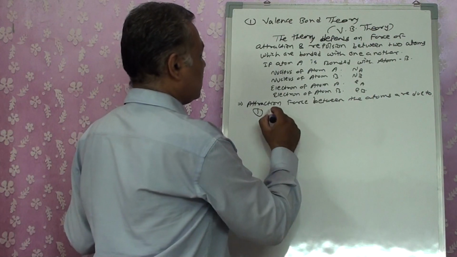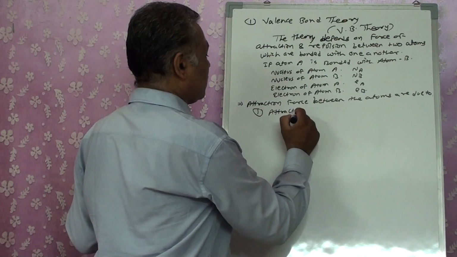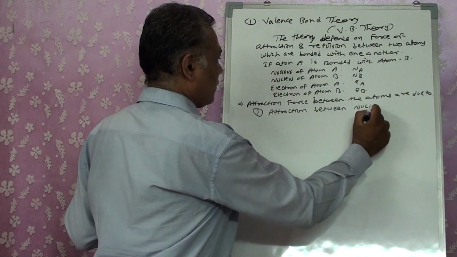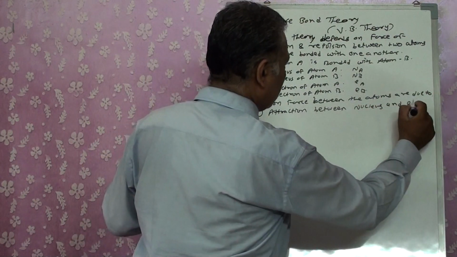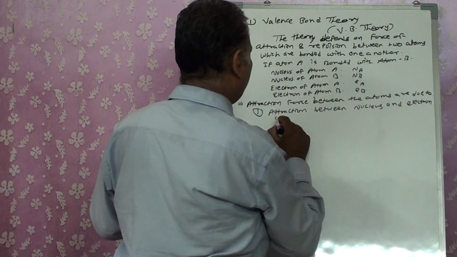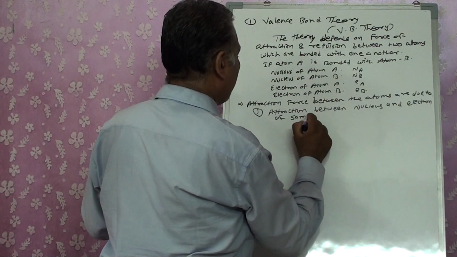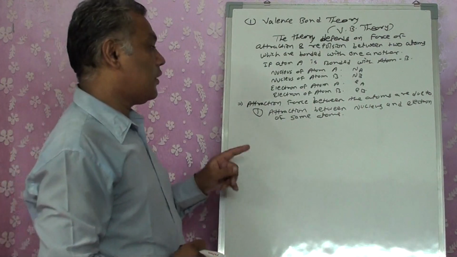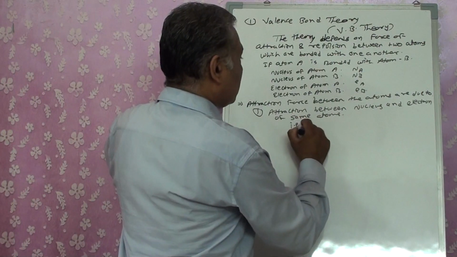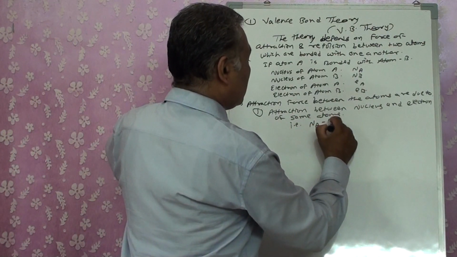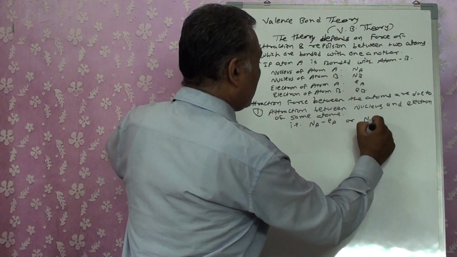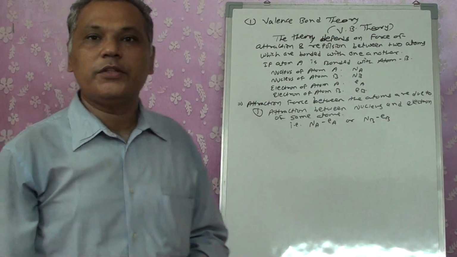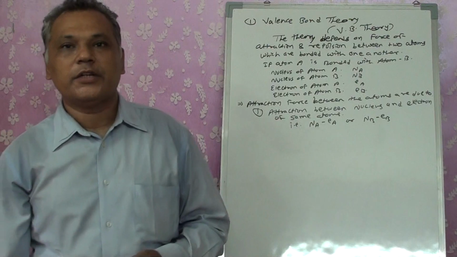The first we indicate as attraction between the nucleus and electron of the same atom. That is, the force of attraction between the nucleus and electron of the same atom means there is a force of attraction of Na-Ea or Nb-Eb. Why does this happen? The nucleus is positively charged and the electron is negatively charged.